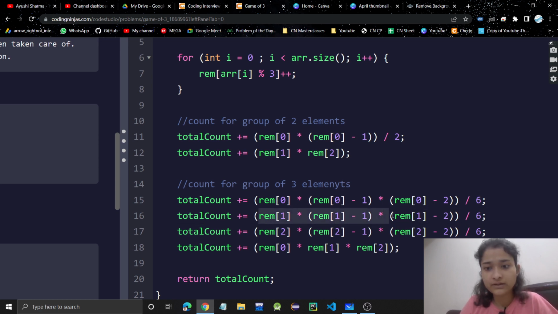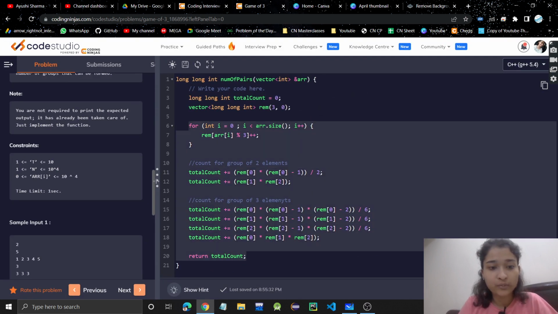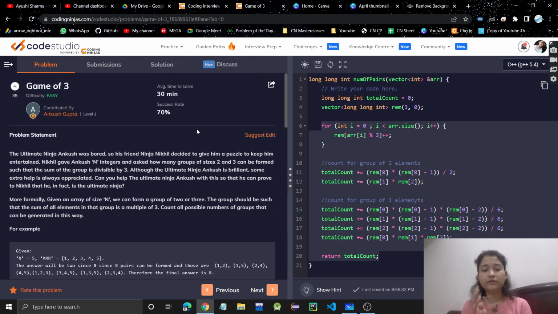And then we have this remainder 2, and this is for 2 and this is for 1, 2 and 0, 1 and 2, this one. Okay, and at last we are returning the count. So I hope you understood the problem. It's a single pass, O of n time complexity and constant space. The concept here is that if you have to find sums of elements which are divisible by 3, we have to find the remainders of those elements, and the remainder sum should be divisible by 3.